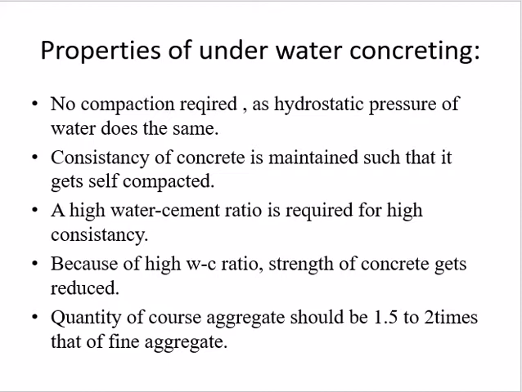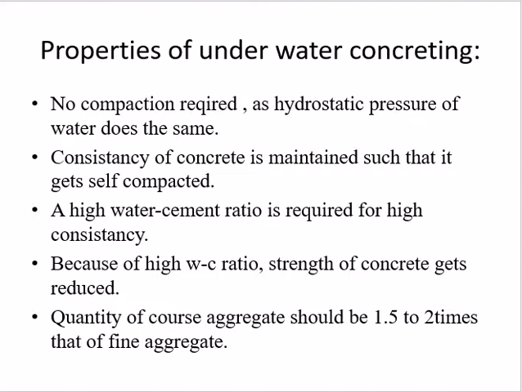The top layer may be cut off to remove the affected concrete at the end of the whole operation. Underwater concrete does not need compaction as concrete automatically gets compacted by the hydrostatic pressure of water. The concrete has such a high consistency that it normally does not require compaction. So these are some advantages of this tremie method.